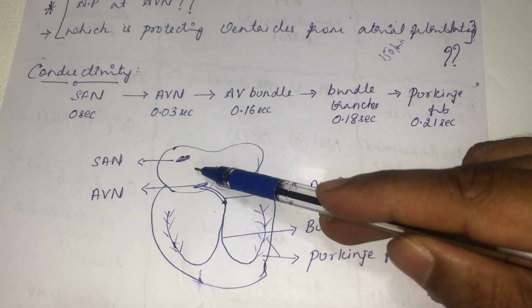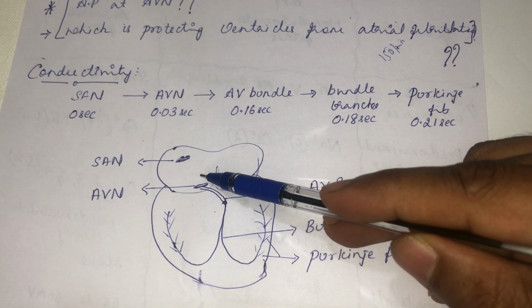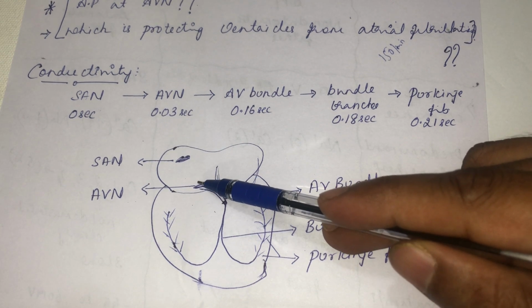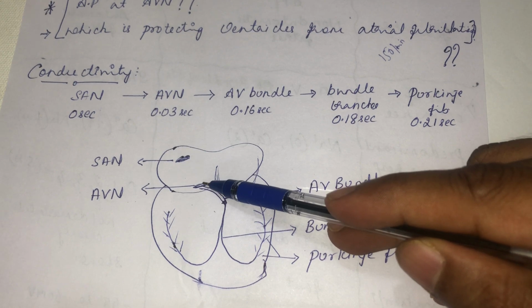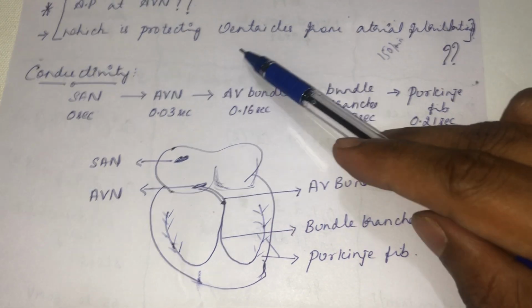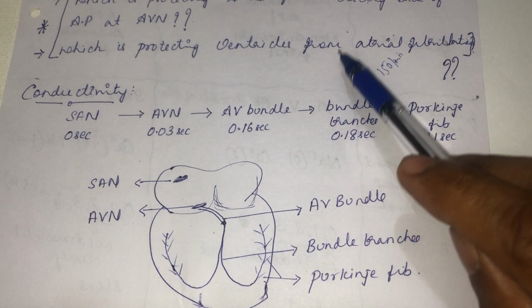So even though the atria is beating 150 beats per minute, when it comes to the AV node, it will slow down here. The impulse will wait till the AV node completes its action potential. By that time, it will protect the ventricle from atrial fibrillation. So it is protecting the ventricle from atrial fibrillation. It is a refractory period that is happening at the AV node.